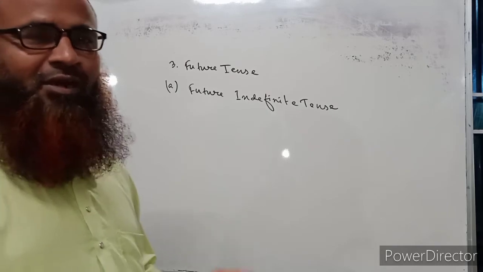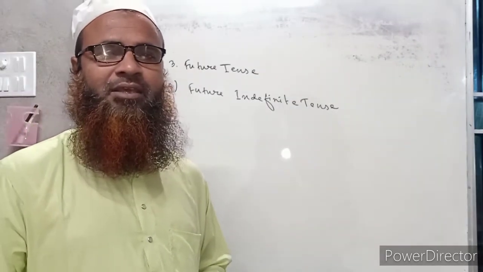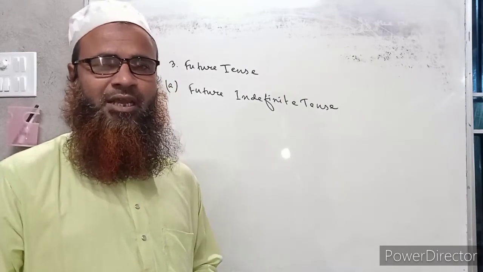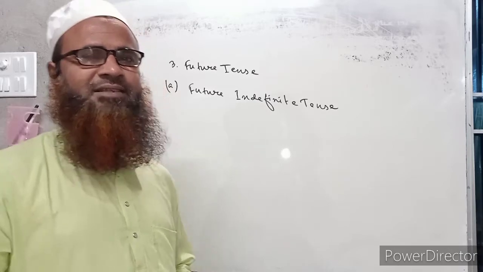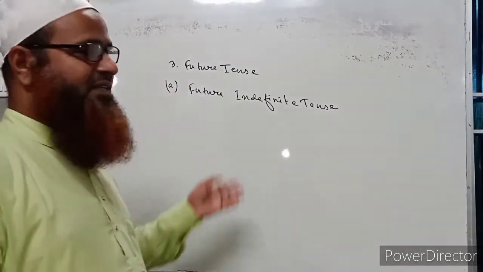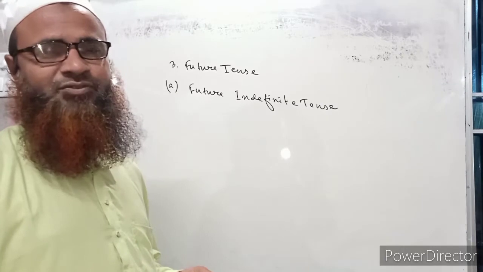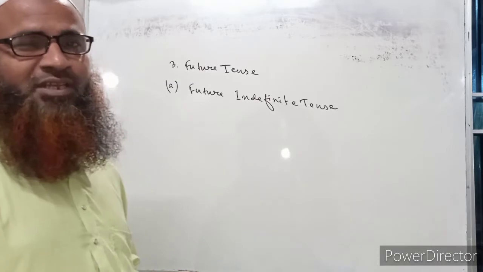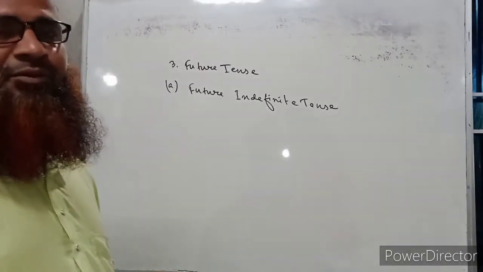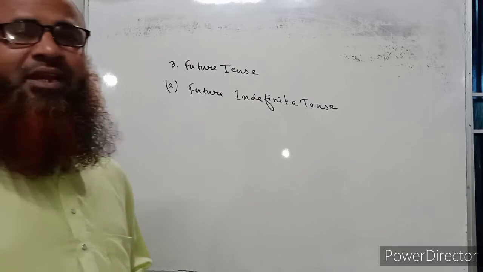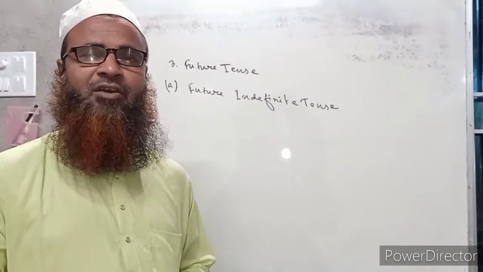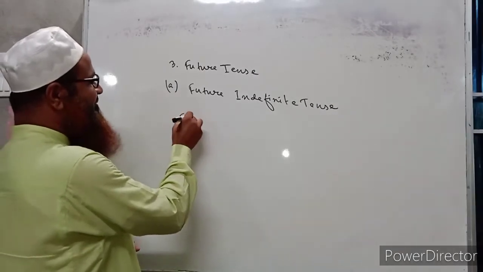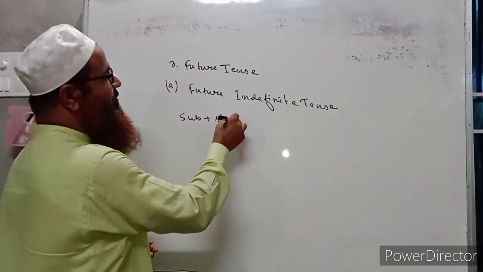In our other tenses we used be verbs or am, is, are, was, were, have, has after the subject, but here we have to use shall or will after the subject. Because this tense refers to the activities of the future time only, only shall and will express the meaning of futurity.